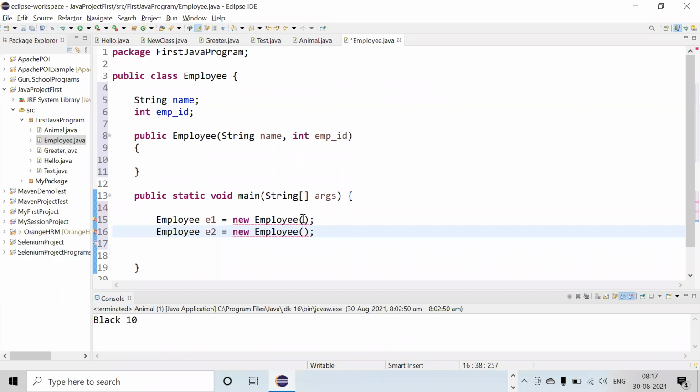Right now I will do only 2. Now I will pass ABC, then comma, then XYZ, some name, and then 102, anything you can pass. Now what will happen?